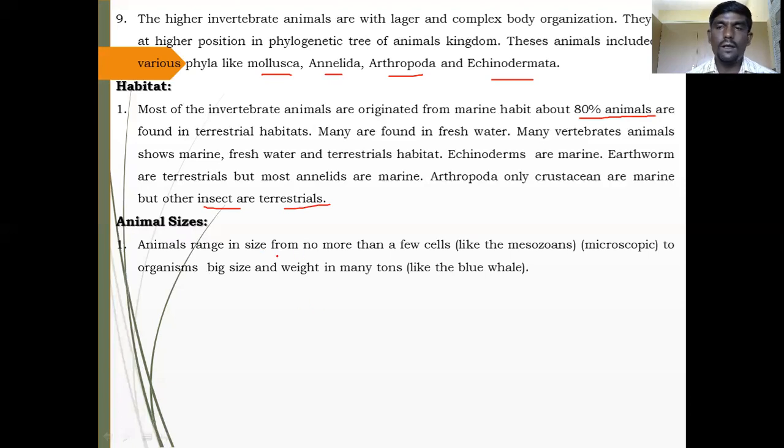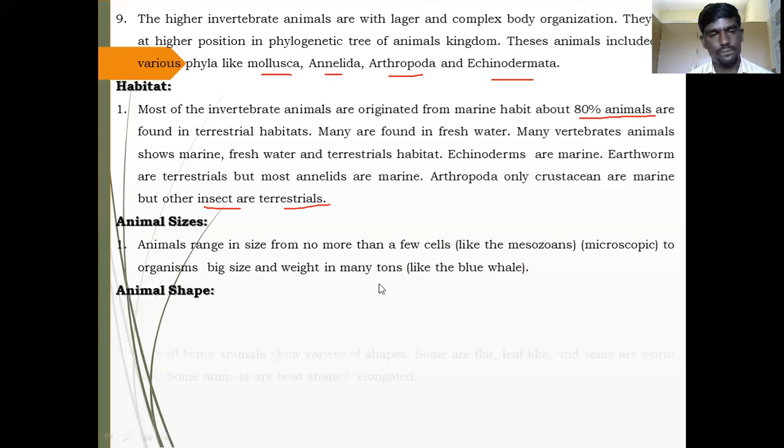If you want a very small organism, you can easily find animals that are single-celled, belonging to the phylum Porifera or protozoans, or mesozoan animals. They are microscopic. If you want larger animals, these are also present in kingdom Animalia, such as blue whales, sharks, elephants, and other big animals. These are the variations in their size.